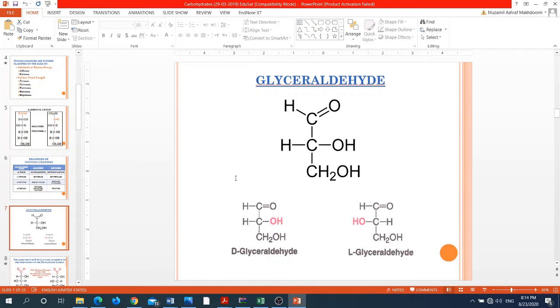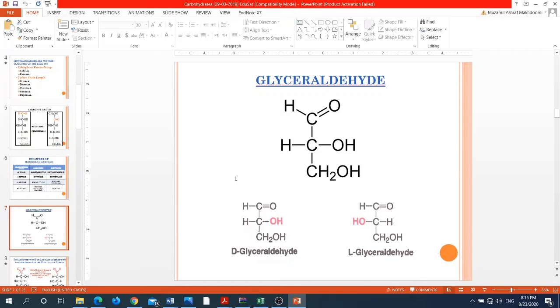Now, students, this is the structure of the simplest monosaccharide, that's the glyceraldehyde. Glyceraldehyde is taken as a standard molecule, and based on the position of the hydroxyl group at the penultimate carbon atom, this glyceraldehyde is classified either as D-glyceraldehyde or L-glyceraldehyde.